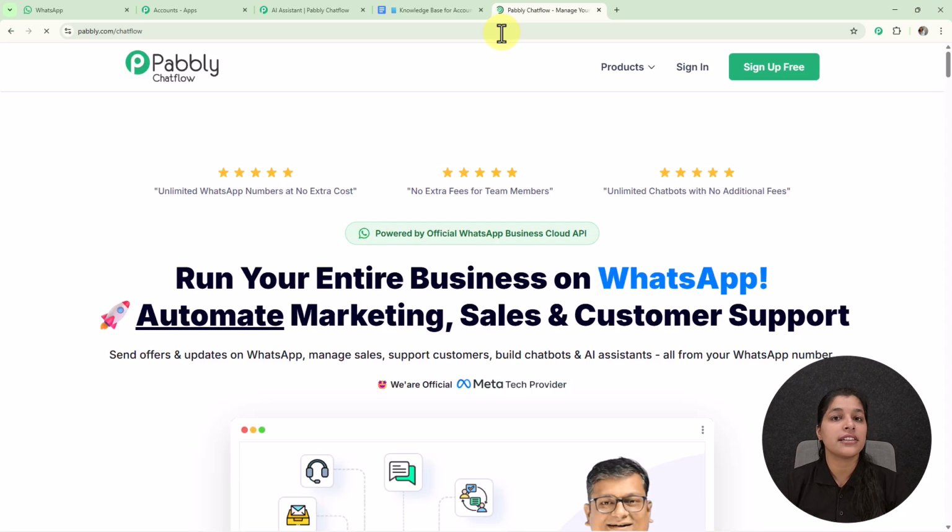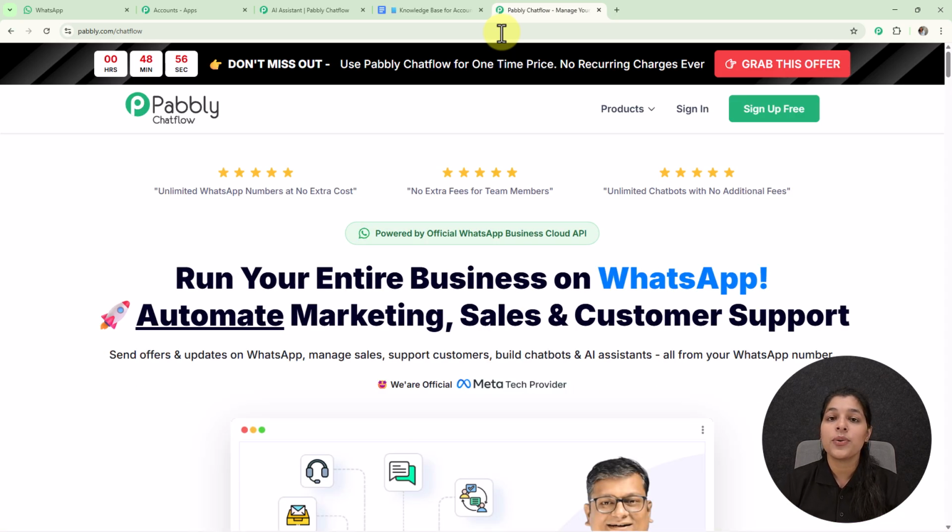Once you enter the URL, you will land on the home page of Pabbly, where you will see two options: sign in and sign up free. If you are a new user, you can just click on sign up free, and if you sign up for free on Pabbly Chatflow, you get 100 free credits every month for practicing and using Pabbly Chatflow.